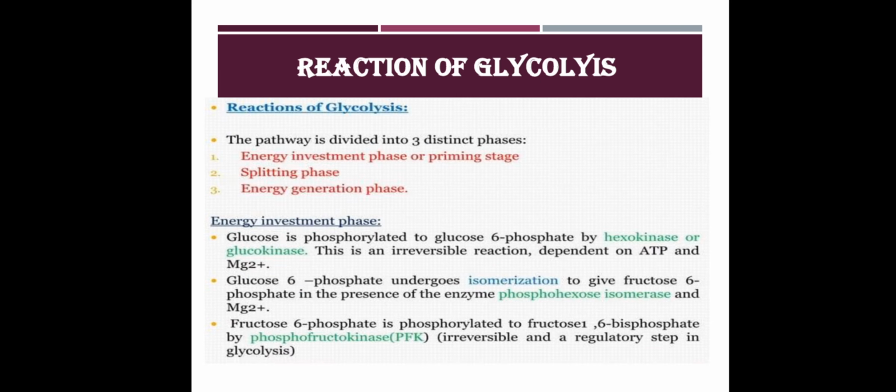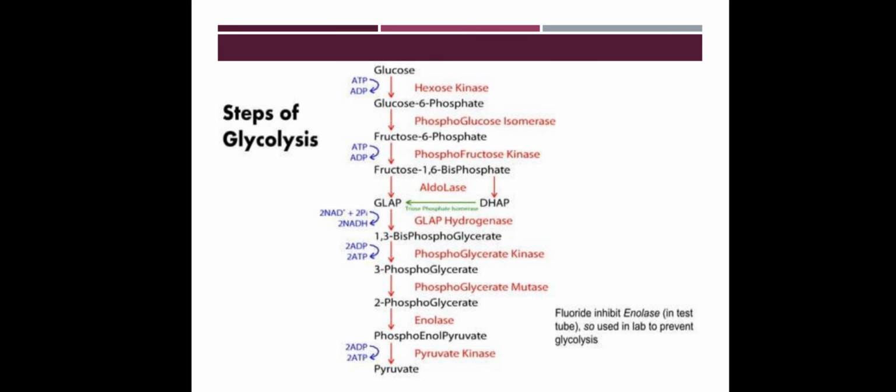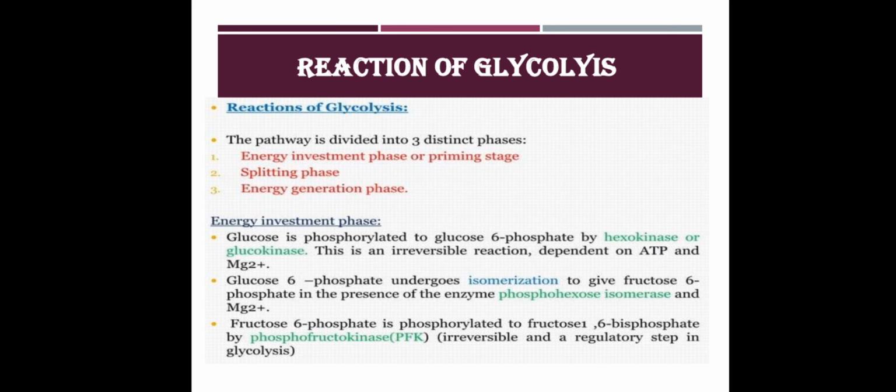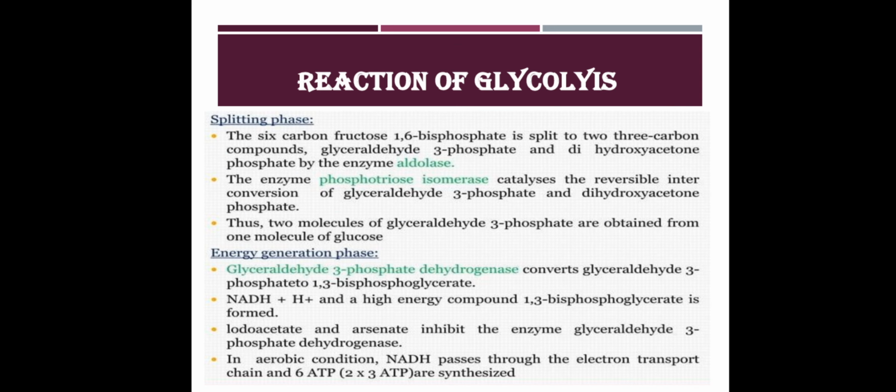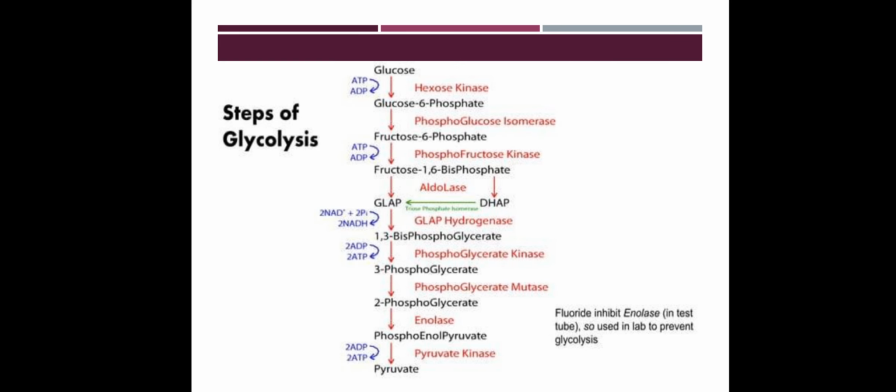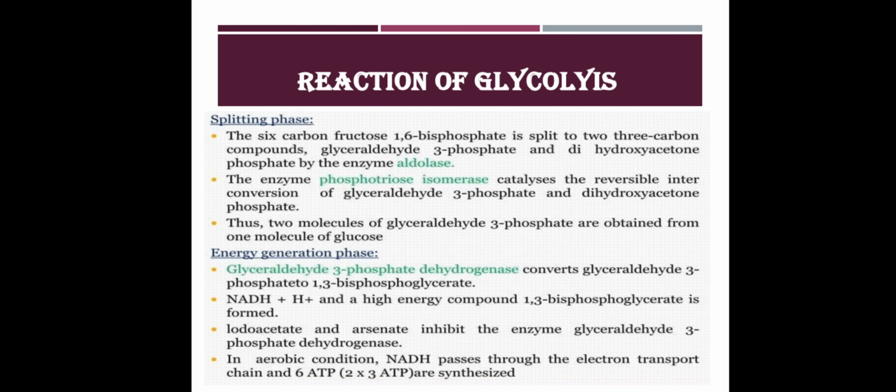Then comes the splitting phase. So the first 3 steps are involved in the energy investment phase or priming stage, and the second comes the splitting phase. Here the 6 carbon fructose 1,6 bisphosphate is split into 3 carbon compounds, glyceraldehyde 3 phosphate and dihydroxyacetone phosphate, by the enzyme aldolase. By the enzyme aldolase, this fructose 1,6 bisphosphate is converted to dihydroxyacetone phosphate and glyceraldehyde 3 phosphate.